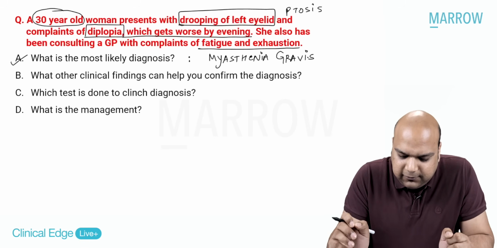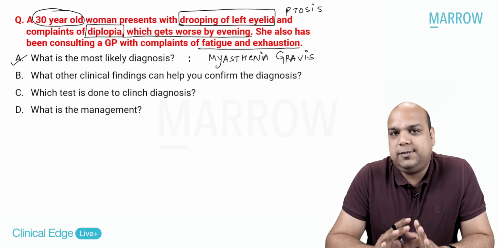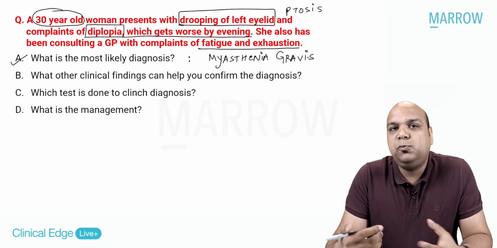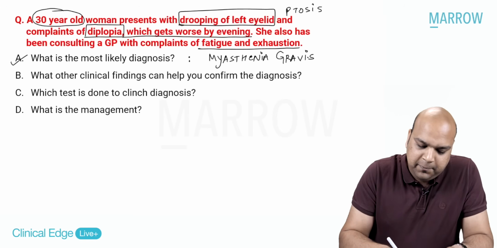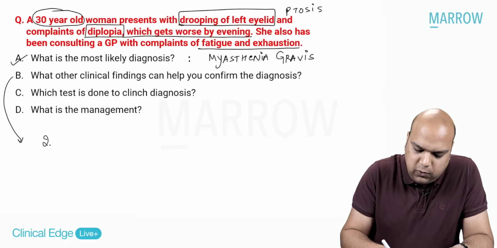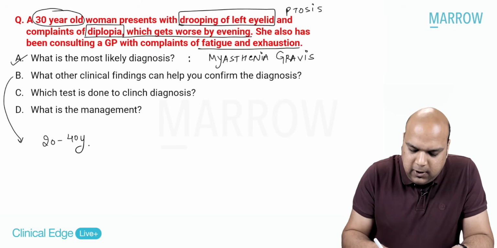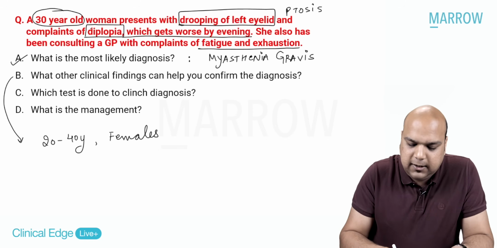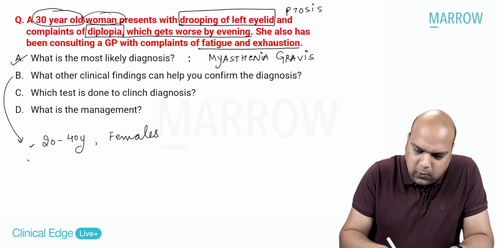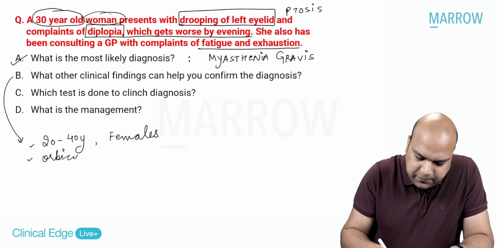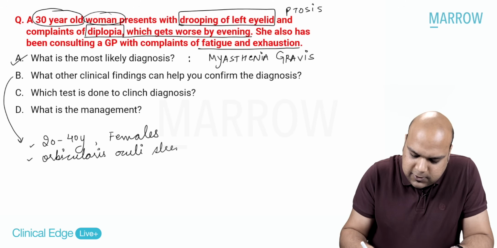What other clinical findings can help you confirm the diagnosis? So now once you are presumably saying most likely it is myasthenia gravis, what else are you looking at? So you are looking at the etiology. You know that myasthenia gravis is more common in 20 to 40 year old females. Does the profile match? Yes, 30-year-old woman. The profile matches. Then you know that the orbicularis oculi strength will also be decreased.